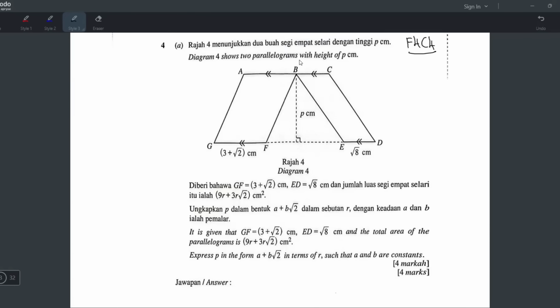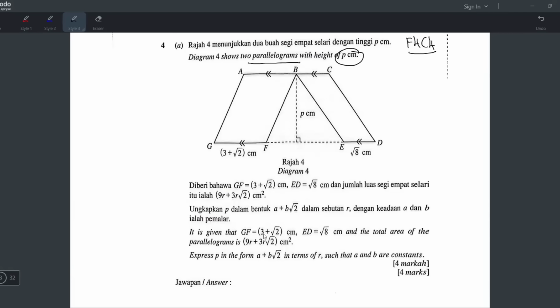Okay, diagram 4 shows two parallelograms with a height of p cm. What is a parallelogram? Okay, I always tell my students, a parallelogram is actually a rectangle, but yang sudah senget. Rectangle yang sudah senget. So tell me, if it's a rectangle, opposite sides mesti sama panjang kan? And also dia mesti parallel. Tapi dia sudah senget, right? Walaupun dia sudah senget, tapi still sama panjang and parallel. Okay, and the height is p. Okay, the p is the vertical height, not the senget punya height, the vertical one, the perpendicular height. Okay, so far so good.